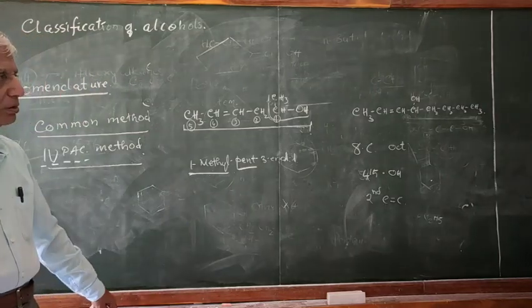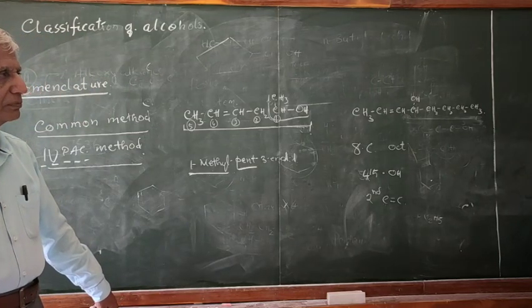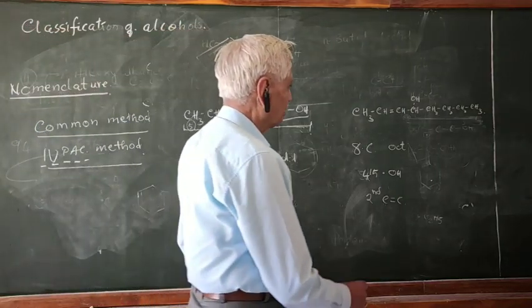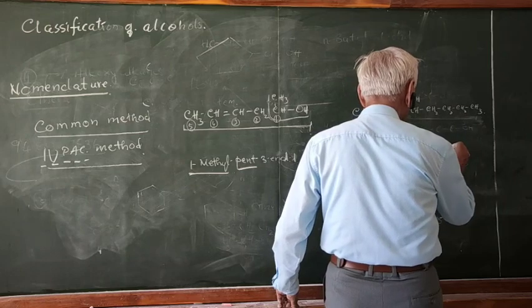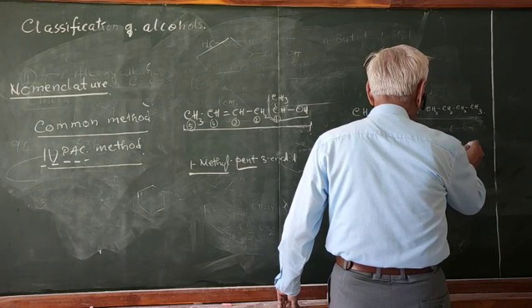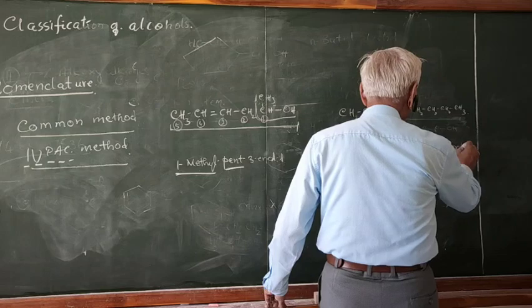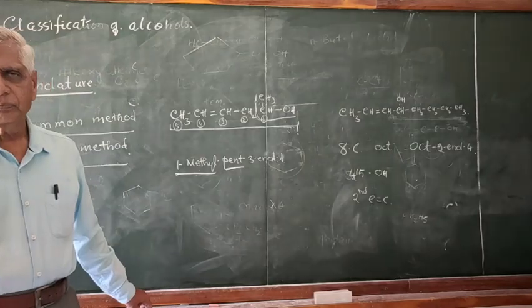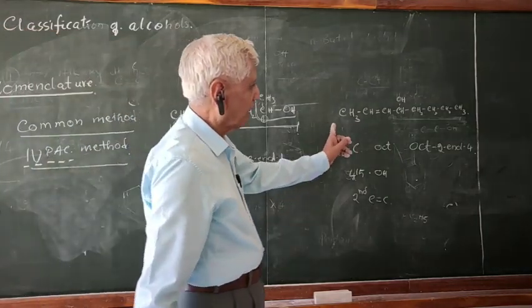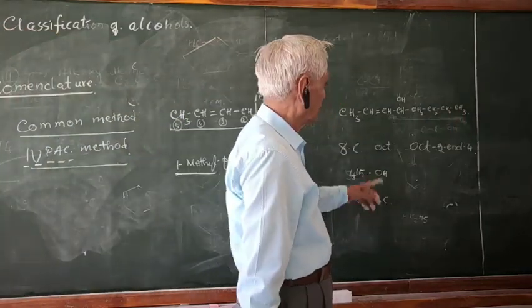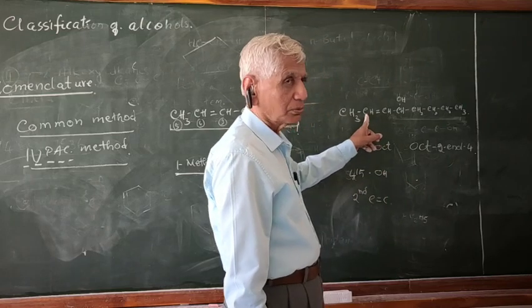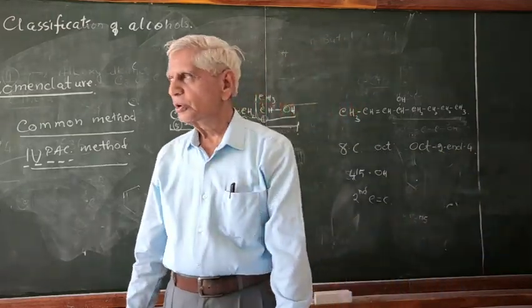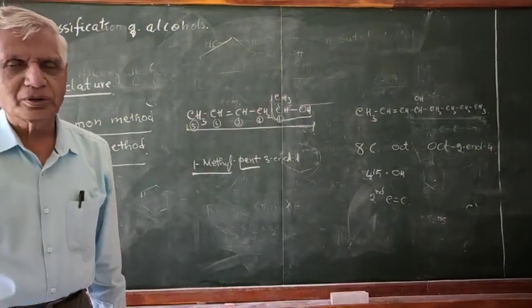Oct-2-en-4-ol. Oct is 8 carbon atoms, 2-en means the double bond is present on 2, and ol on 4. So that is how you have to name the compounds.